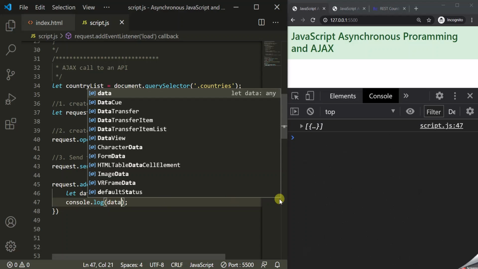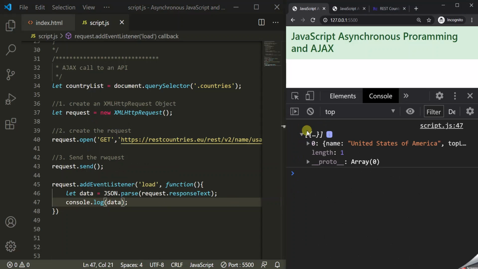Let's save the changes. And here, if you see, we have this object. So we have converted that JSON string into the JavaScript object, and this object is inside this array. Since we are requesting only one object for USA, we have only one object inside this array.